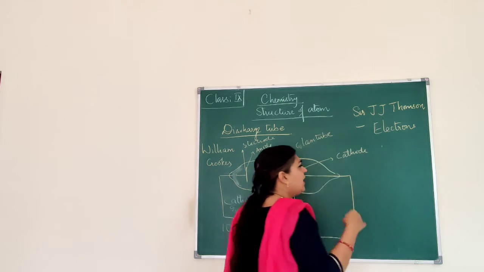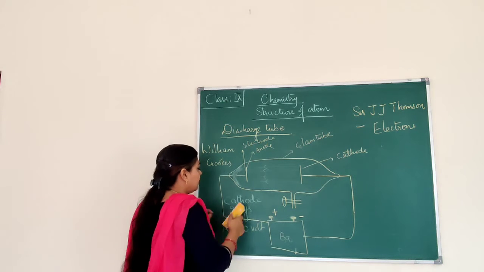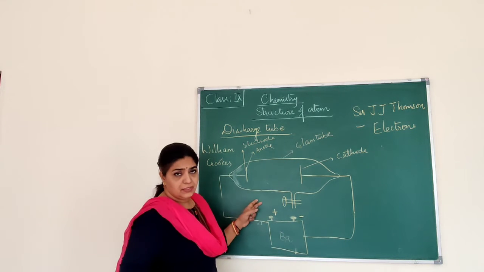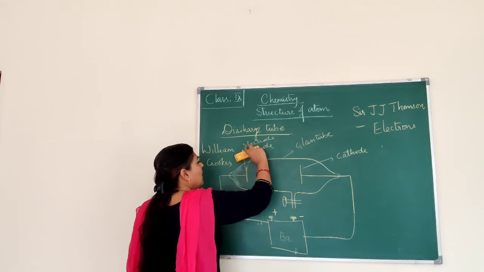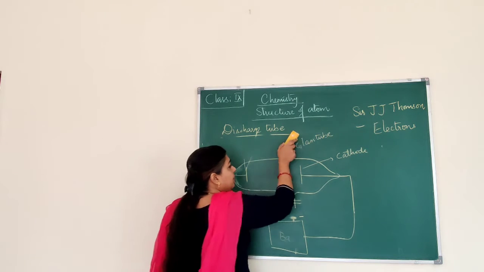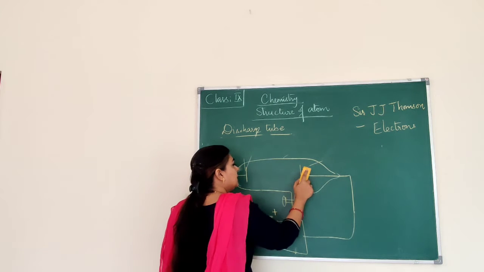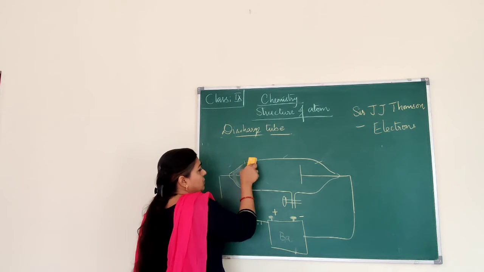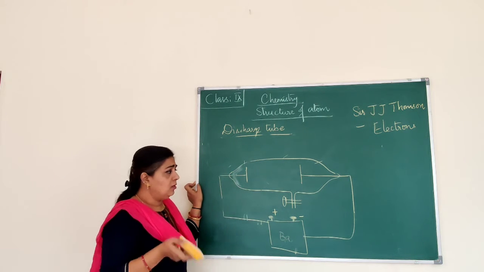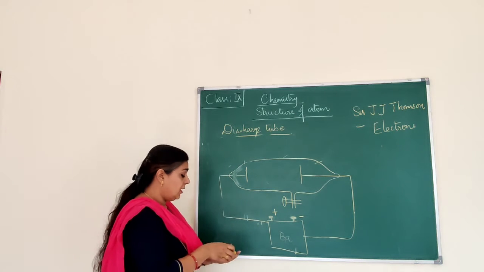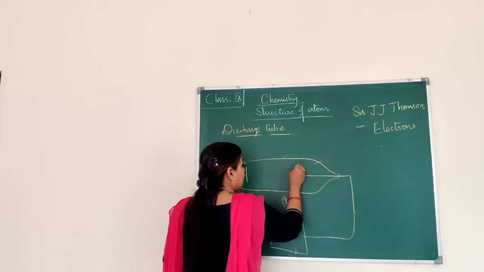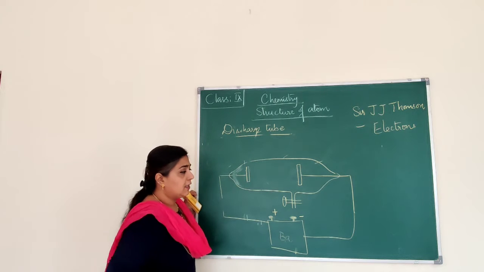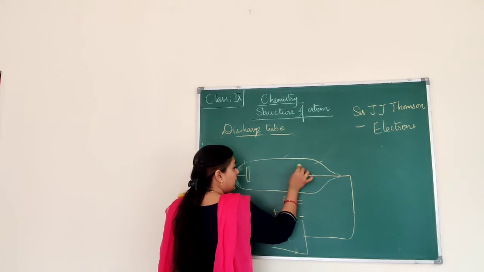Okay, right? Then later the experiment was carried out again by different scientists. Using the cathode, this discharge tube only they used, but a little bit of variation was carried out. Meanwhile, in some other place, one more scientist was also working using the same design of discharge tube, but he brought a slight change in the cathode electrode. Cathode is the negative side. He brought a change. What did he do?